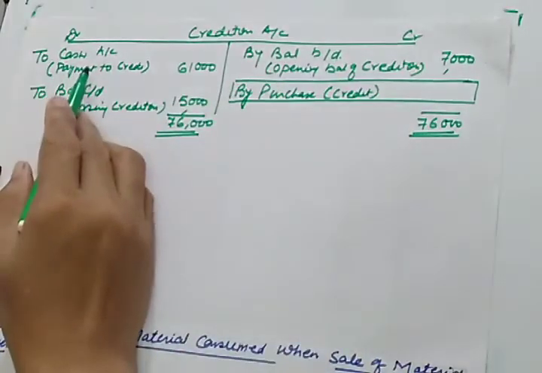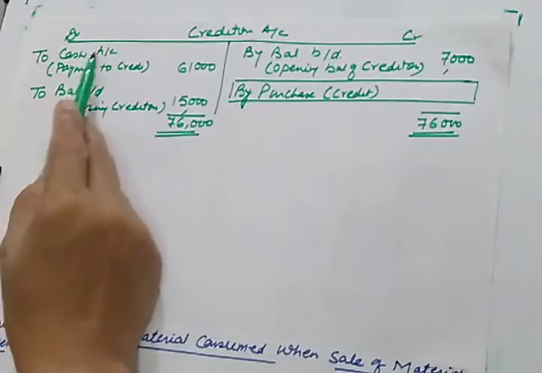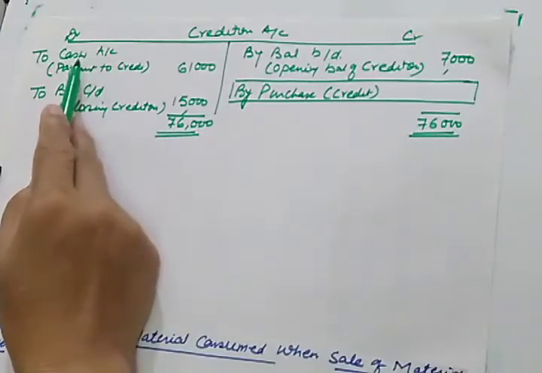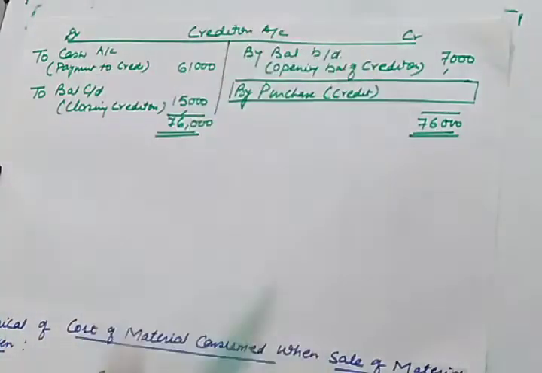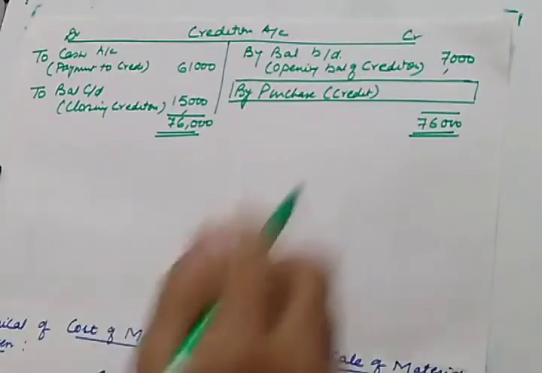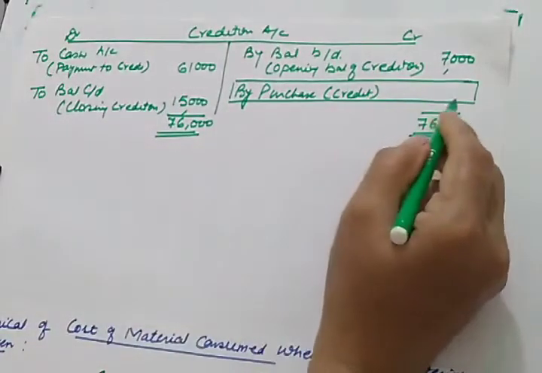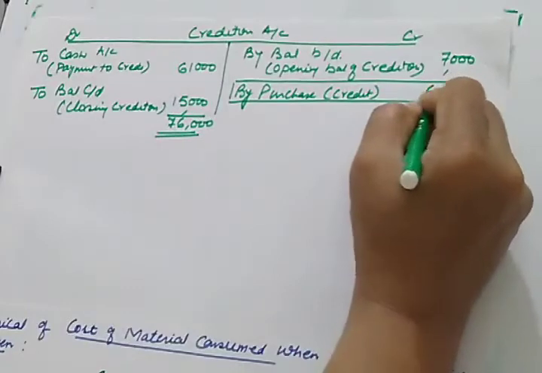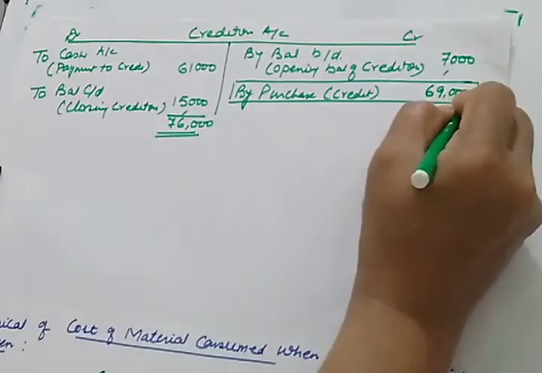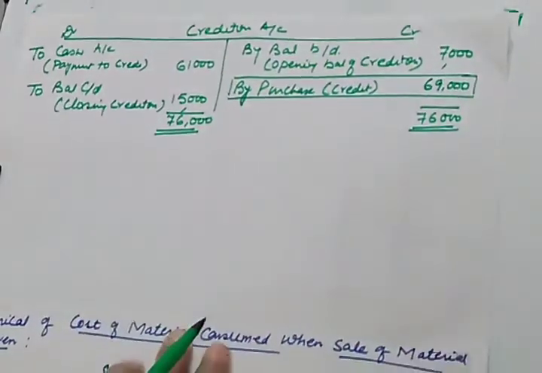See, wherever I have written cash, it will be receipt and payment because we are not making a cash account. So you can easily replace this cash account with receipt and payment. But if you make a journal entry, it will be done through cash. So it will be 69,000. So your purchases are 69,000.